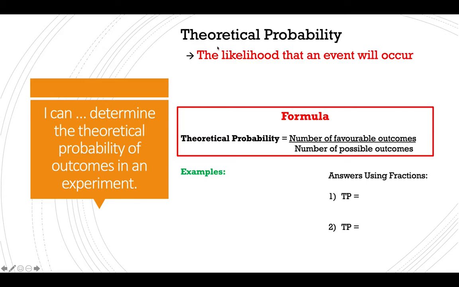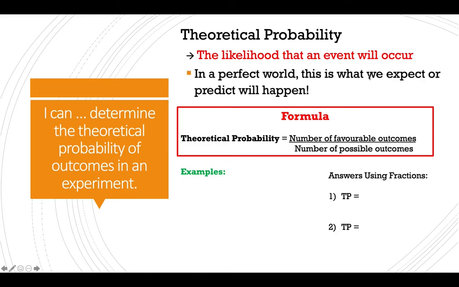So in theory, that's the root word of theoretical. In theory, how many times would we expect this event to occur? How many times do we think this should happen if it was a perfect world? In a perfect world, this is what we expect or predict will happen.